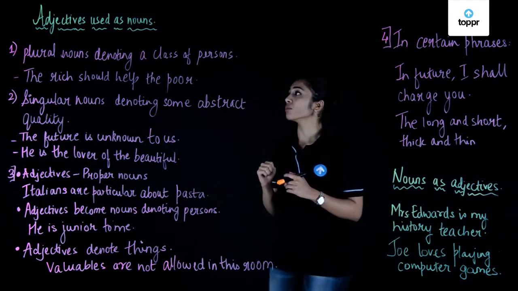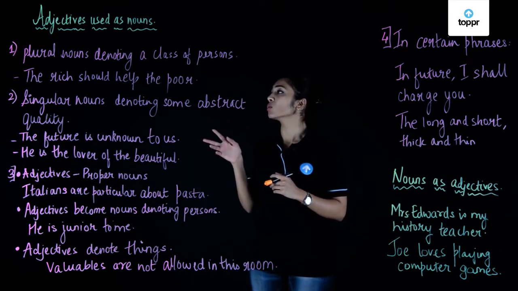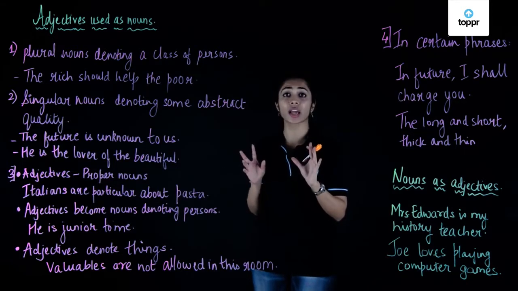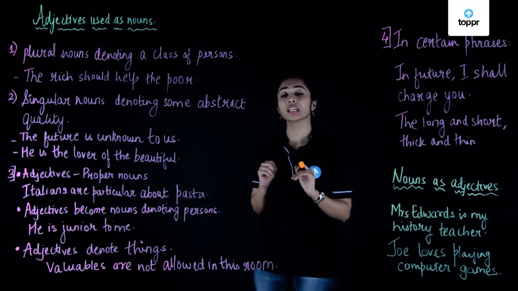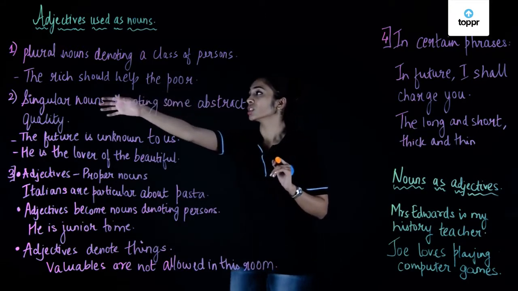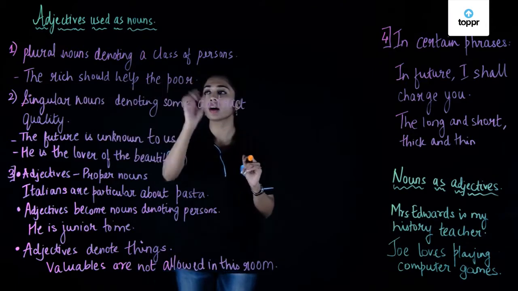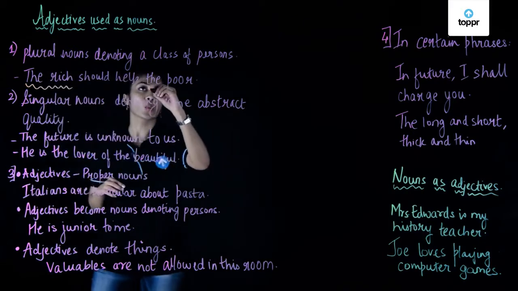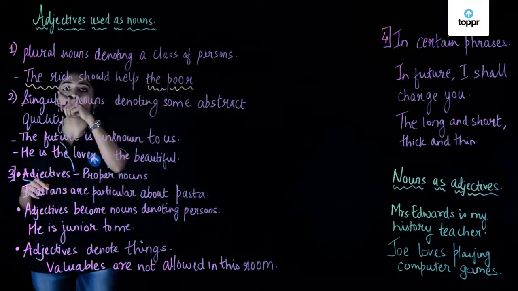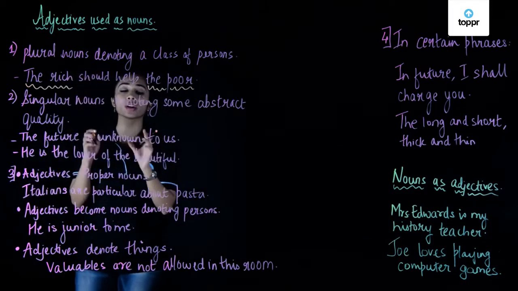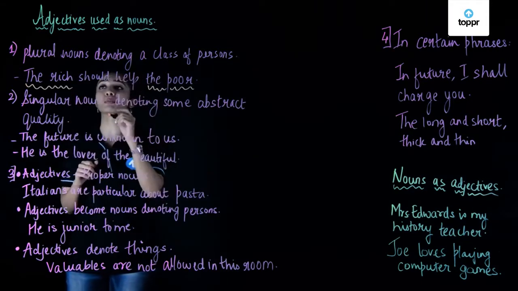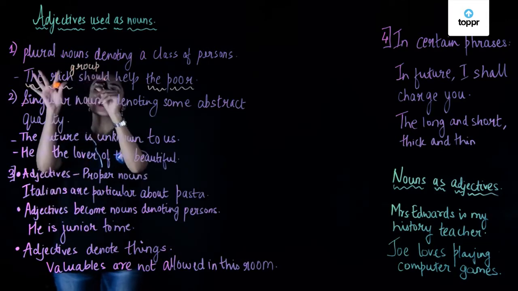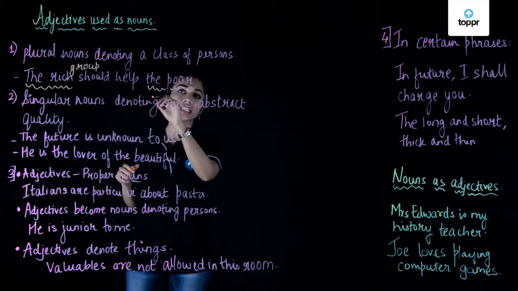The first rule is when plural nouns denote a class of persons. A little confused? Let's look at the example sentence to understand this better. The rich should help the poor. So when we say the rich, we are talking about the entire group of rich people. So this is a plural noun and so is the poor.